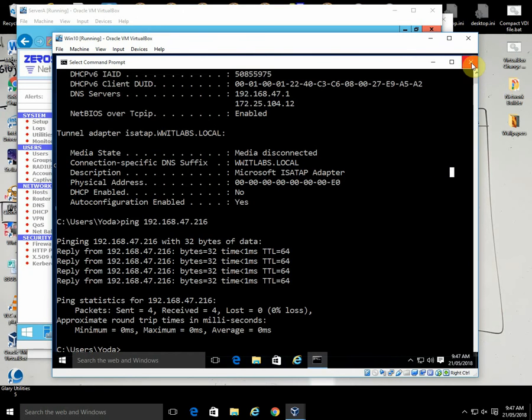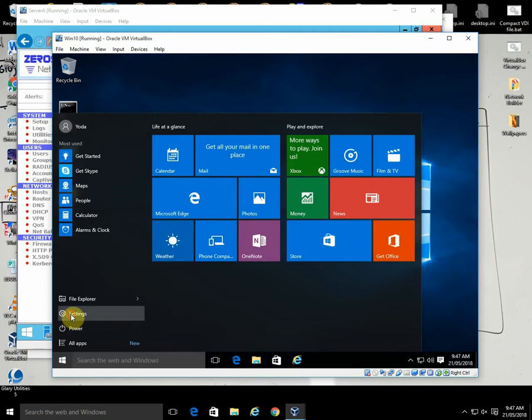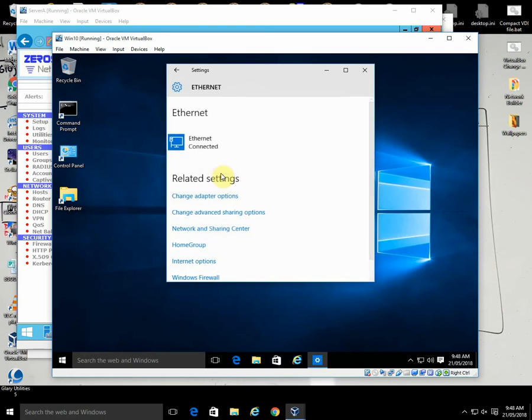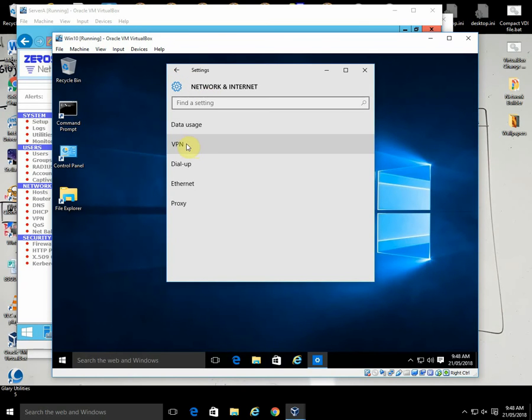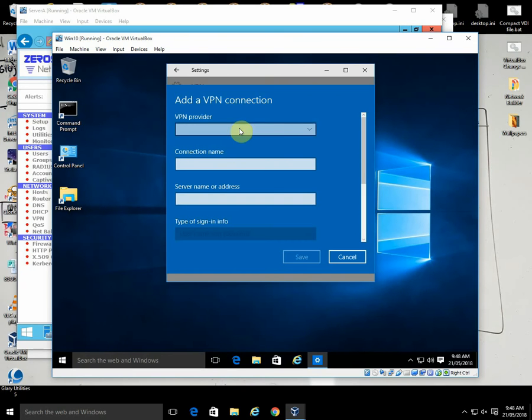Okay, so what we do is just go to the settings on our Windows 10 machine. Network and internet, you can see it's got VPN there. Sorry, back out one. We want to go to VPN, and we want to add a VPN connection. Now our VPN provider is just going to be the built-in Windows one.